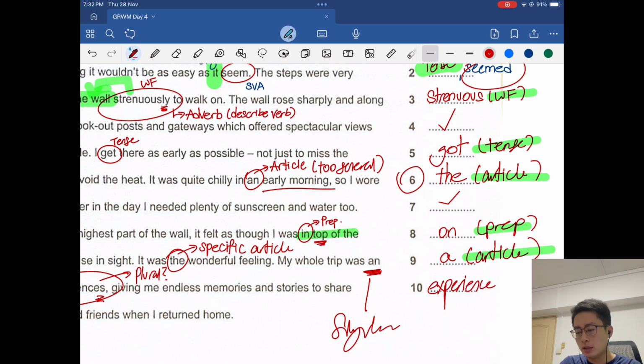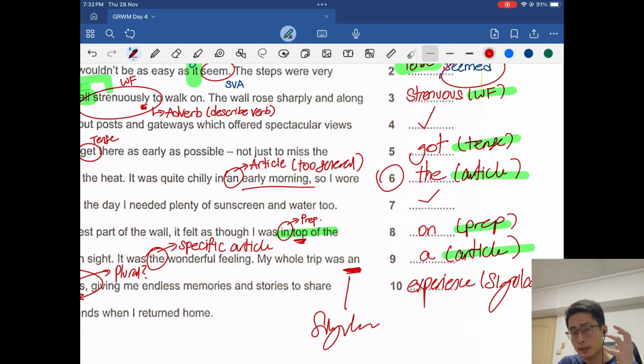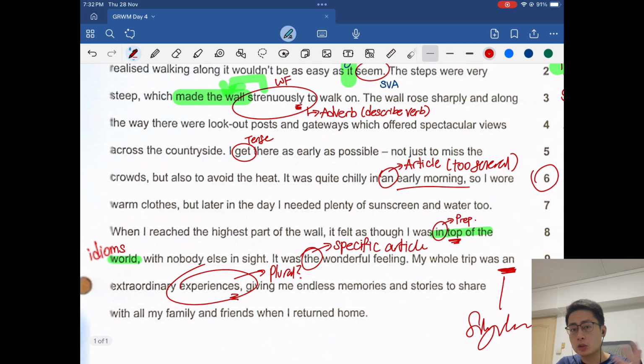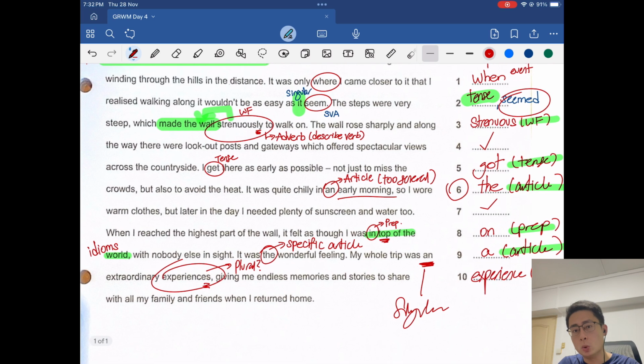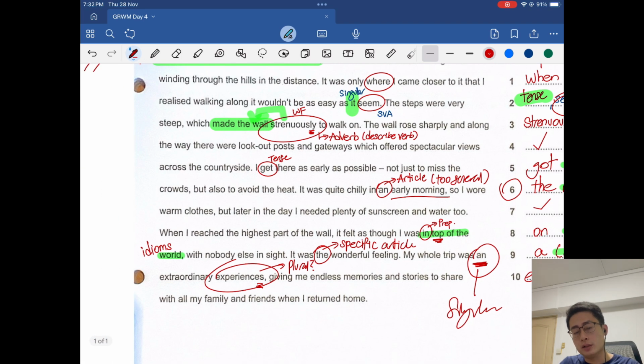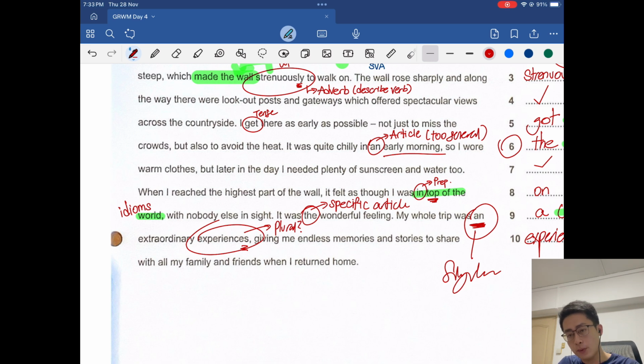If you think about it, how many times did this person try to climb the Great Wall of China? We don't really know, to be frank, but based on this flashback that he had, it seems like there's only one, we're only talking about one experience of climbing the Great Wall of China. Correct? Okay? So this "an" over here, this article "an" here gives us a very big clue into the singularity of the object that we're going to describe here, which in this case is experience. Right? John ate an apple. Singular apple, right? One apple.